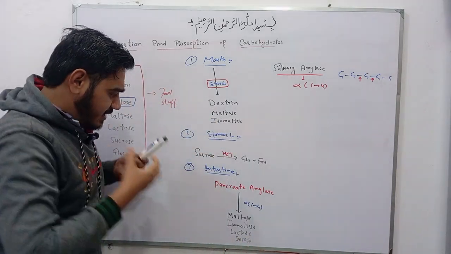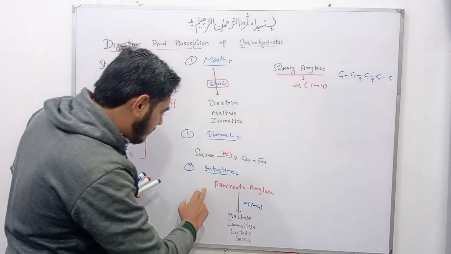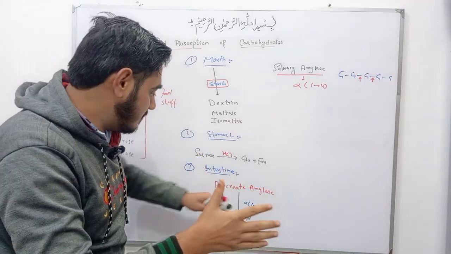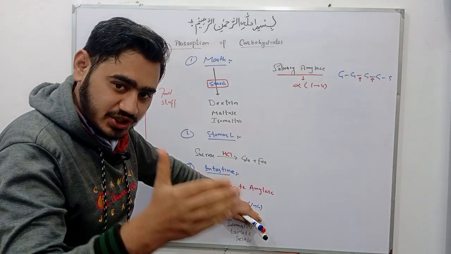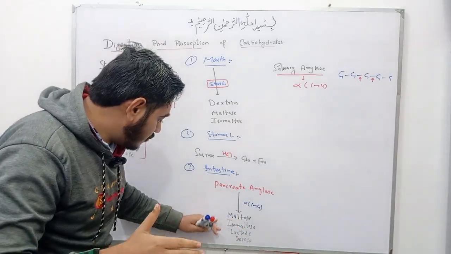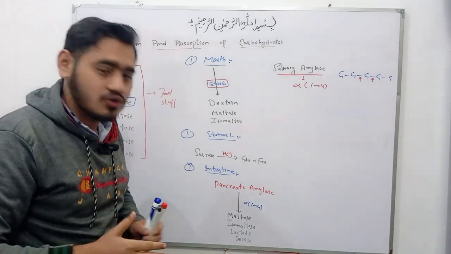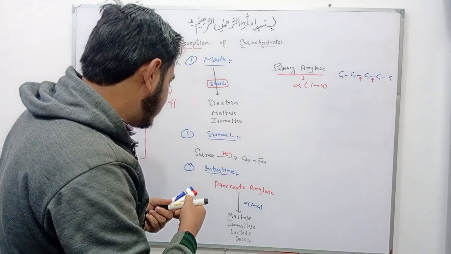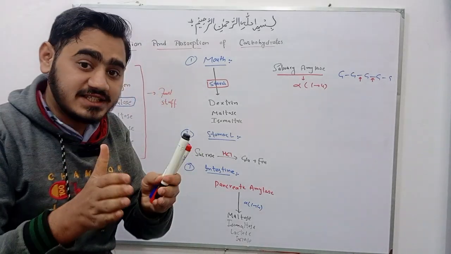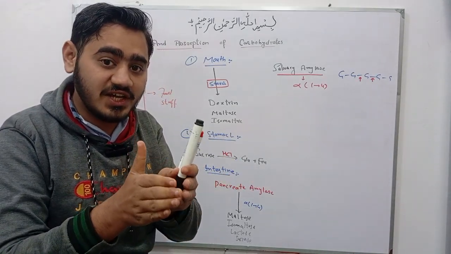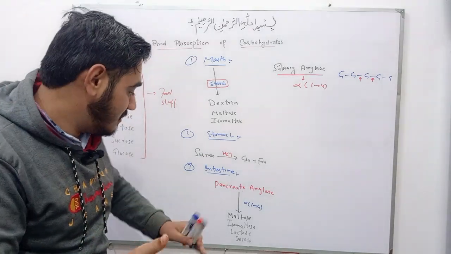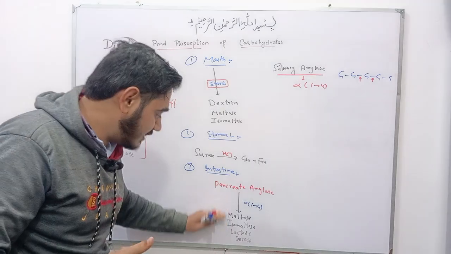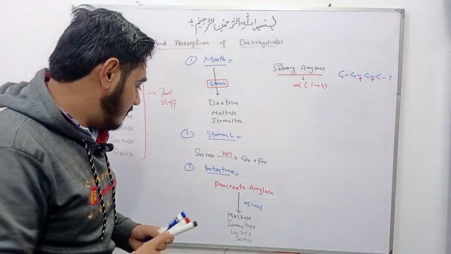Okay, students, in intestine there is a release of pancreatic amylase enzyme. This enzyme acts upon the remaining starch and breaks down alpha 1,4 glycosidic linkage and converts them into maltose, isomaltose, lactose, and sucrose. Now, in intestine there is a release of disaccharidases enzyme, intestinal disaccharidases enzyme like maltase, isomaltase, lactase, sucrase that act upon these molecules.